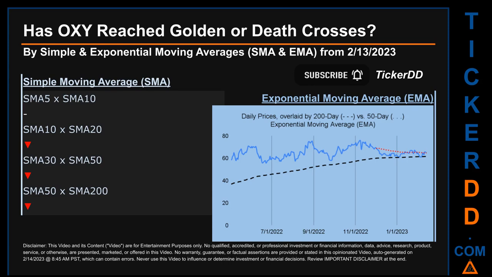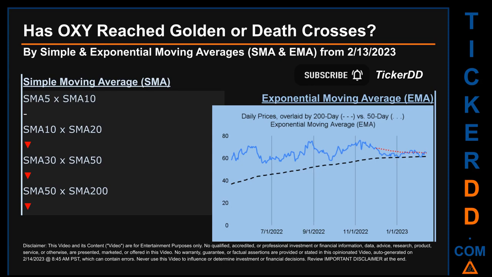Has OXY price reached golden or death crosses? Golden cross and death cross are basic signals that compare average prices across two specified trade day ranges, a short-term versus a long-term range. For example, 5-day versus 10 trade days. Essentially, a golden cross is a bullish signal. It appears when a ticker's short-term moving average crosses above its long-term average.